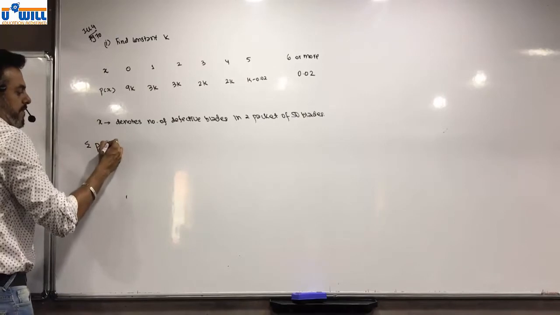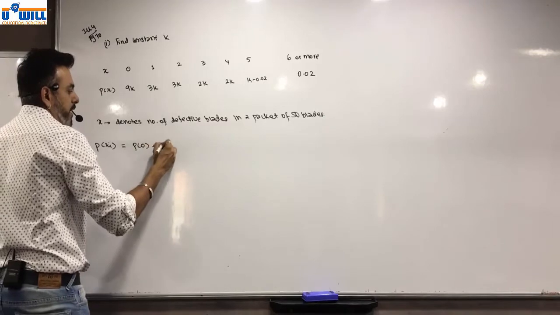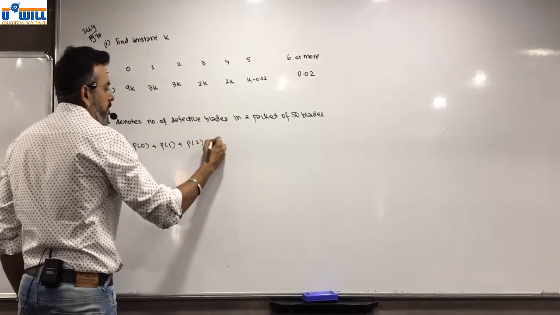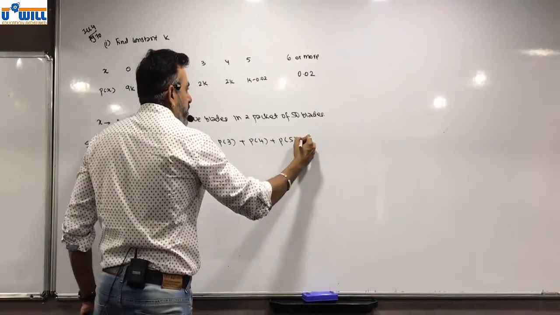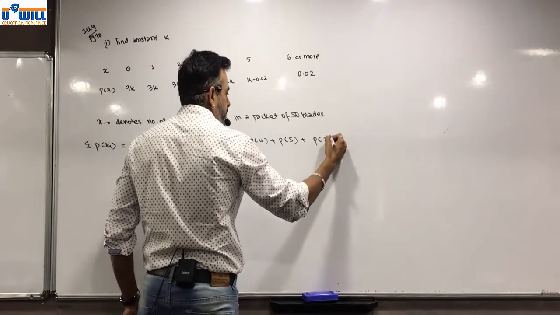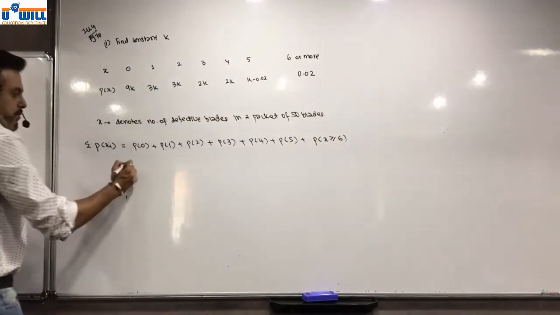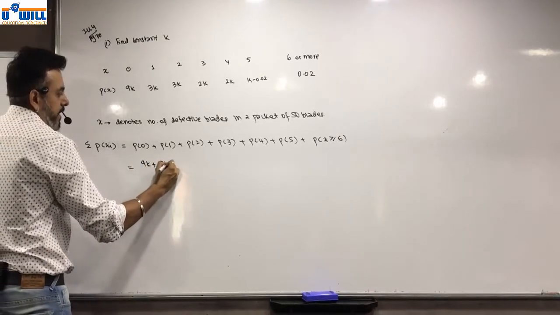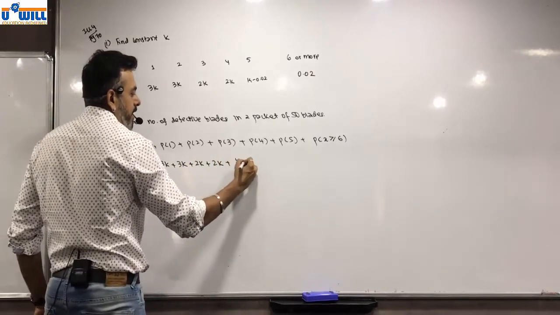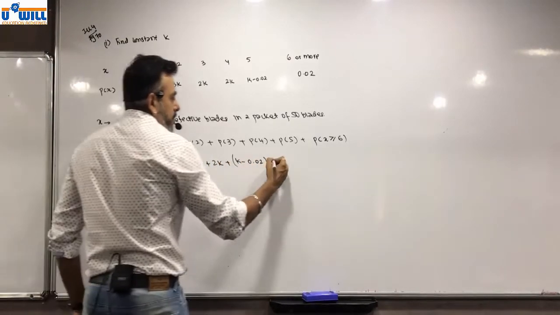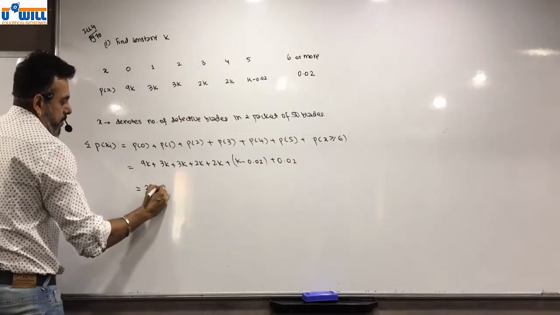Sigma p of xi is equal to p of 0 plus p of 1 plus p of 2 plus p of 3 plus p of 4 plus p of 5 plus p of x greater than equal to 6, which is equal to 9k plus 3k plus 3k plus 2k plus 2k plus k minus 0.02 plus 0.02, okay, which is equal to 20k.